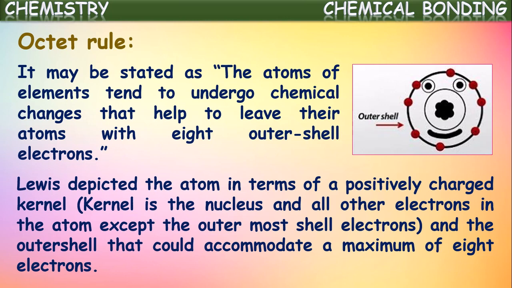This kernel is surrounded by one outermost shell which could accommodate a maximum of 8 electrons. Even though its capacity is more than 8, the outermost shell of an atom will have only a maximum of 8 electrons. The atoms with 8 electrons in the outermost shell are more stable, and those which do not have 8 electrons in the outermost shell will participate in chemical bonding to get 8 electrons.